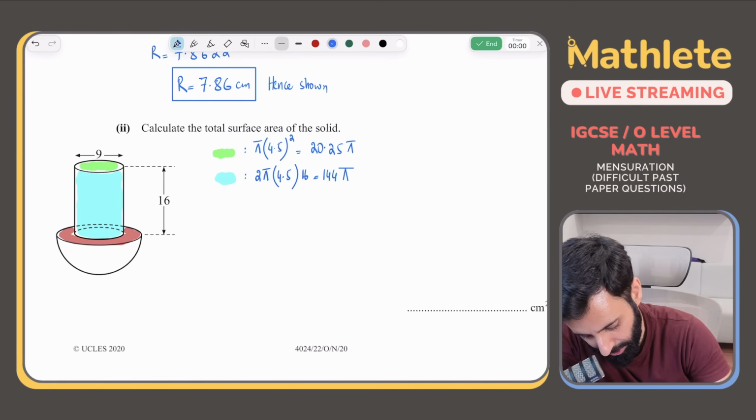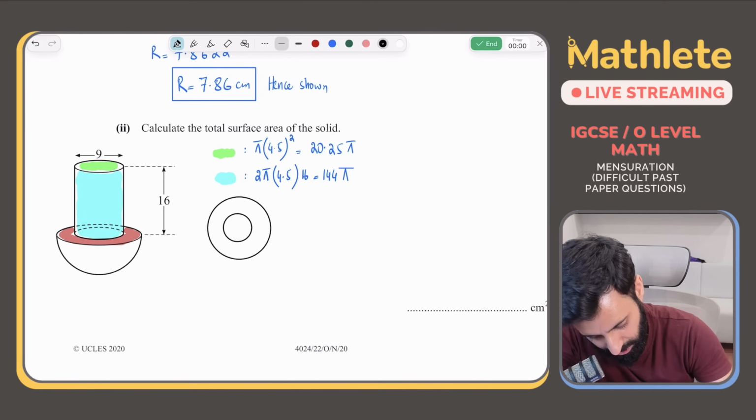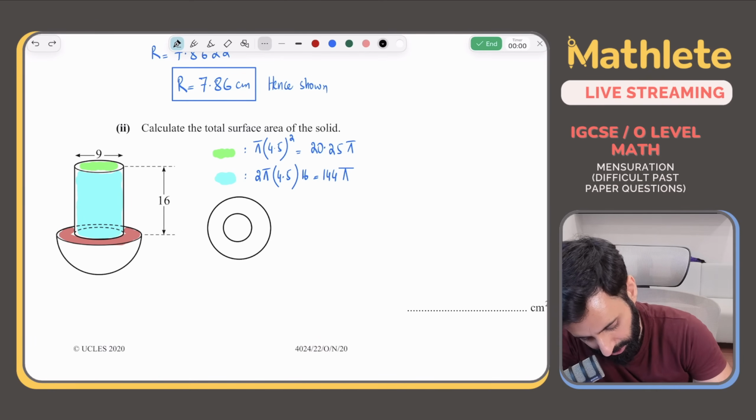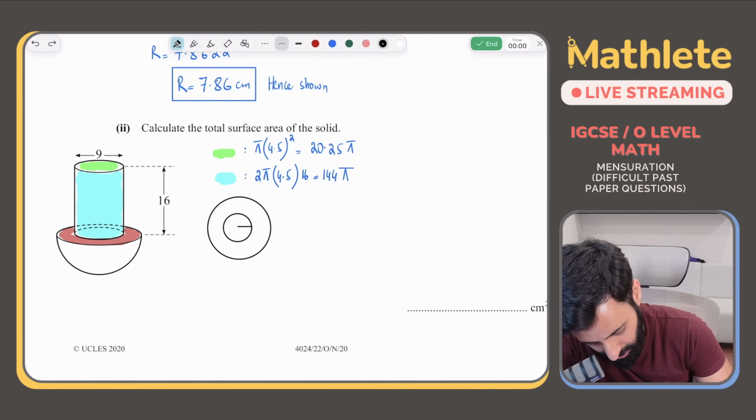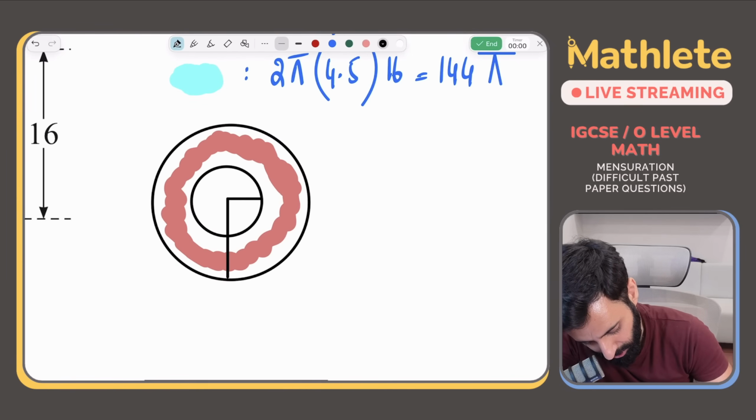ठीक है, अभी काम ये करो, थोड़ा सा इसको separately बना लो. ठीक है, so this is the big circle and then this is the small circle. The radius of the small circle we already know, that's 4.5. And the radius of the large circle, the question made us figure that out, that is 7.86. Okay, and the area that we want is this area. Okay, so we know the radius of the small circle, which is 4.5, and we also have the radius of the large circle, which is 7.86.